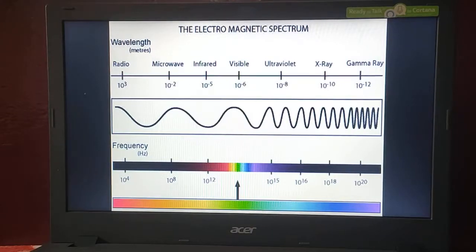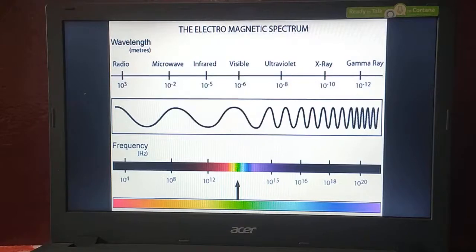The wavelength of a microwave ranges from 10 to the power of minus 3 to 10 to the power of minus 1. Next, what about the frequency? Frequency of microwave ranges from 10 to the power of 4 hertz to 10 to the power of 8 hertz. In between that, 10 to the power of 8 to 10 to the power of 10 is the actual range of a microwave. Where we use these, and how we produce them, we can see later.